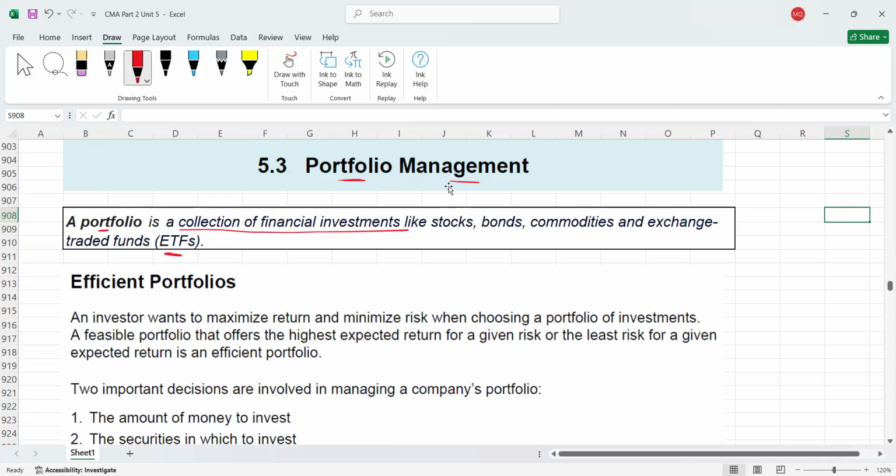So as an investor, let's assume you are investing in the stock or bonds of different companies. For example, you have investment in company A, also in company B, also in company C, D, and so on. So all the collection of financial investments, or all the combination of investments, is called your portfolio.